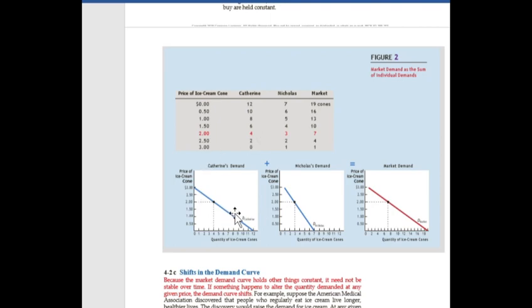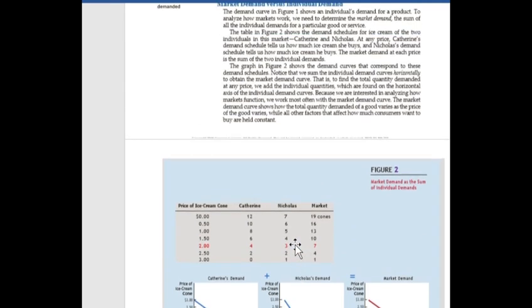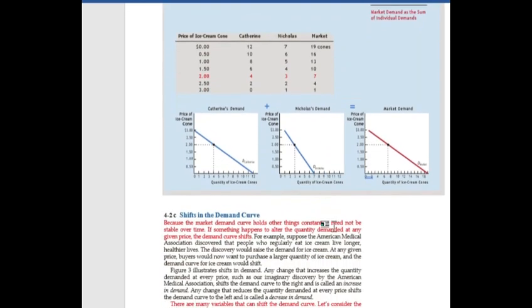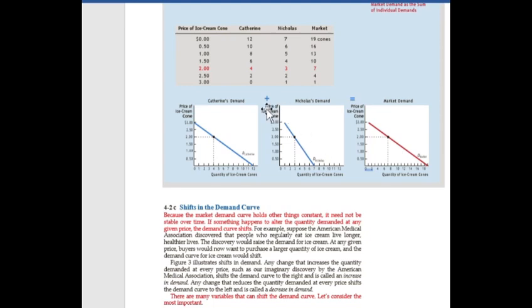This is Catherine's demand curve. When price is $2, Catherine buys 4 ice creams, and when price is $2, Nicholas buys 3 ice creams. And this demand schedule shows when price is $2, Catherine buys 4, Nicholas buys 3, and the sum of 4 and 3 is equal to 7. And the sum of Catherine's demand and Nicholas's demand is equal to market demand, which is 7 when price is $2. So the sum of individual demands is equal to the market demand curve.